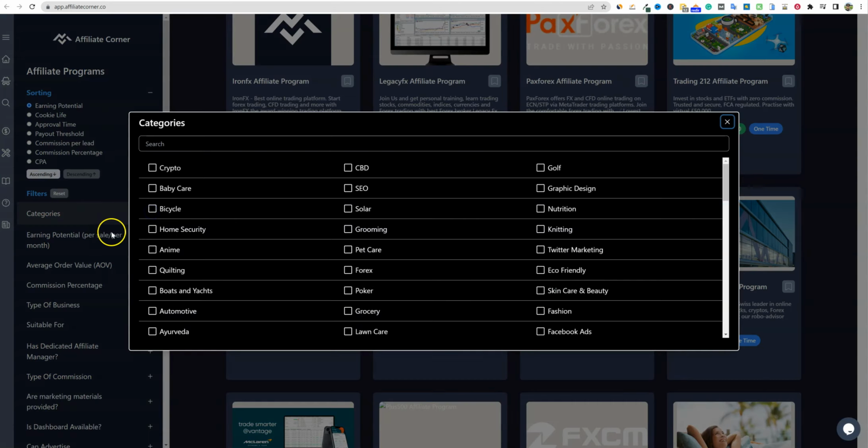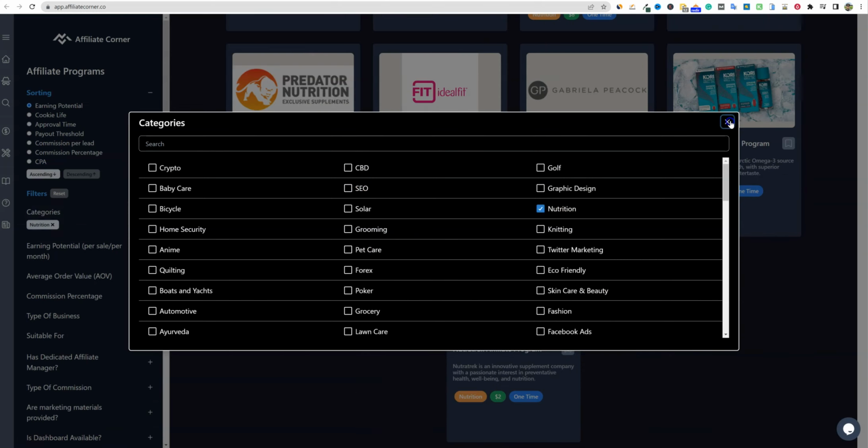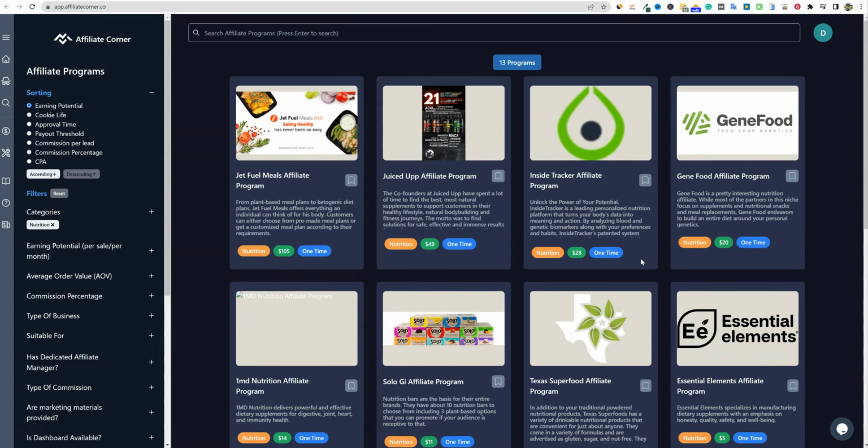We can also go over here to categories, and then this iframe pops out, and then you can see if you're in the CBD niche or golf, nutrition. We'll click on nutrition and click out of that. So now we're looking at the highest paid from top to bottom in the nutrition niche. So Jet Fuel Meals affiliate program. So look, they will ship meals, ready meals. That is really popular right now. And so you can get some really good cash right there, 105 per sale.